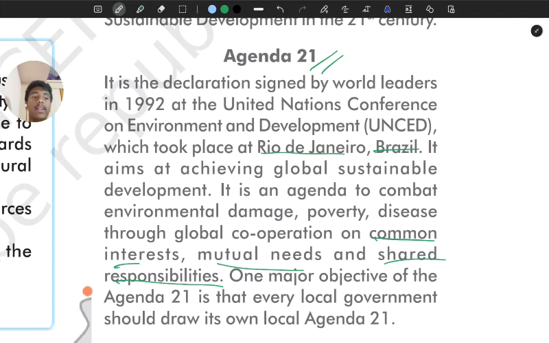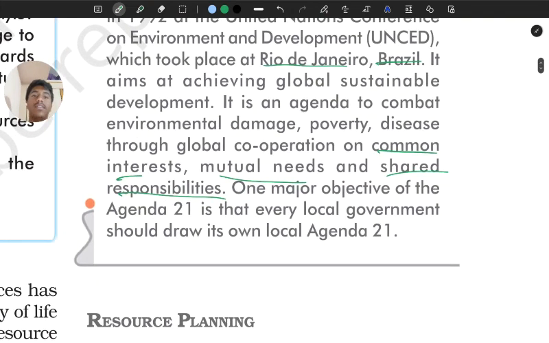Exactly. And next, moving on, one major objective of Agenda 21 is that every local government should draw its own local Agenda 21. That is a really nice thing, that every local government within a country, like if you are living in a colony, that colony's local government, whoever is the Panchayat Raj, should make its own Agenda 21. It may be weekly planting trees or cleaning up their surroundings. With that, it will add up little by little and the environment will be better in the future.